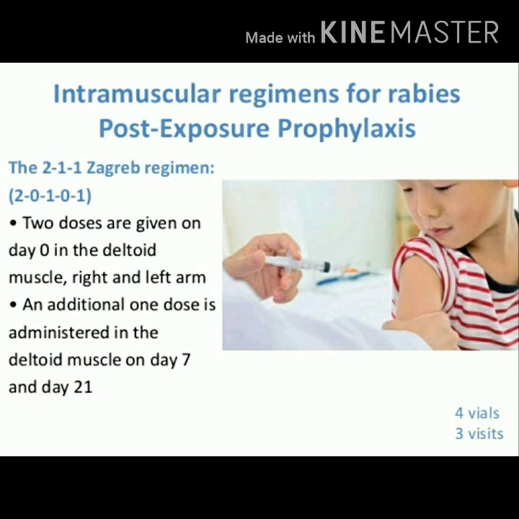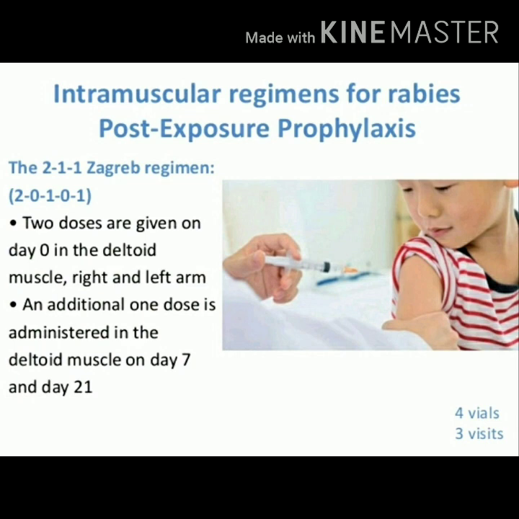Second regimen, where again the vaccine we are giving by intramuscular route, concerned with post-exposure prophylaxis. This is the Zagreb regimen. So this is a 4 dose regimen. Now how are the 4 doses given?